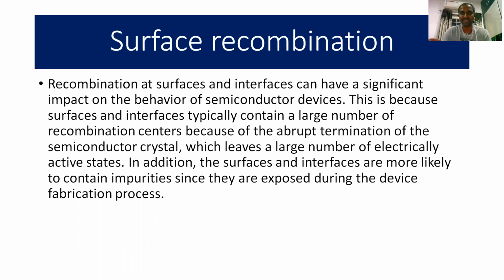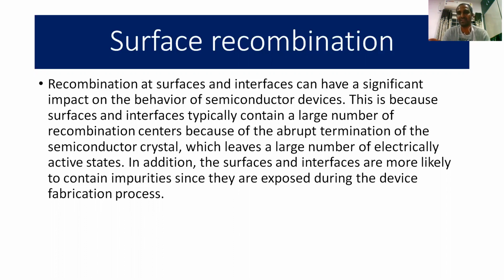Another category of non-radiative recombination is surface recombination. Usually it takes place at the surface of any material, particularly in semiconductor devices, because during the process of crystal growth, if you stop the crystal growth abruptly, this type of recombination usually takes place. Now let us see how it takes place exactly. Recombination at surfaces and interfaces can have a significant impact on the behavior of semiconductor devices, because the crystal growth process is stopped abruptly. That's why it has a great impact on the properties and behavior of semiconductor devices.